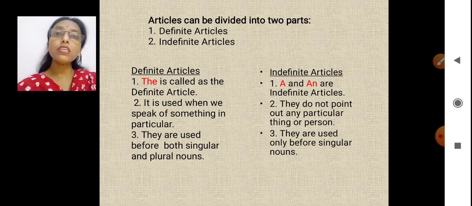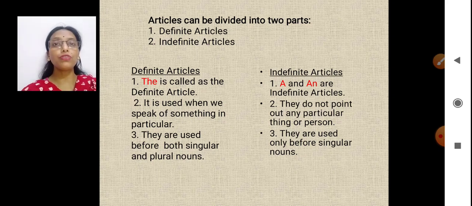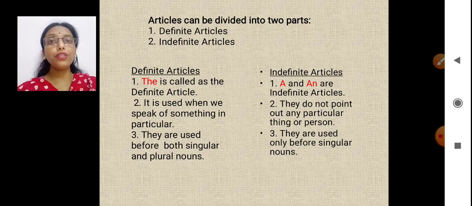The moment I say the tree, I talk about one particular tree. The student who is sitting on the last bench and is raising his or her hand. So I'm talking about that particular student.